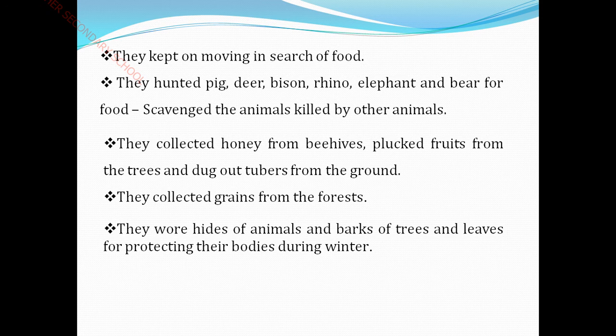They scavenged the animals killed by other animals, so they also took food from animals killed by other animals. And they collected honey from bees. Bees means what? Through the bees we get sweet honey, isn't it? Yes. And they plucked fruits from the trees and dug out tubers from the ground. Tubers means what? A type of root, for example potato, carrots, turnip, etc.